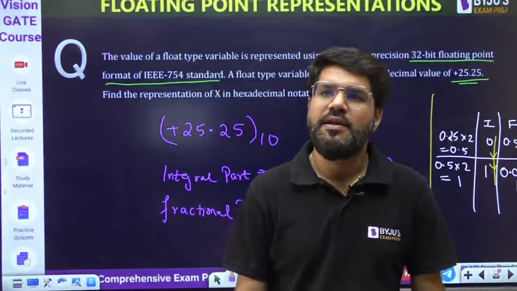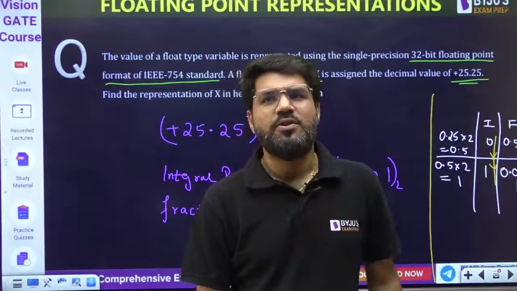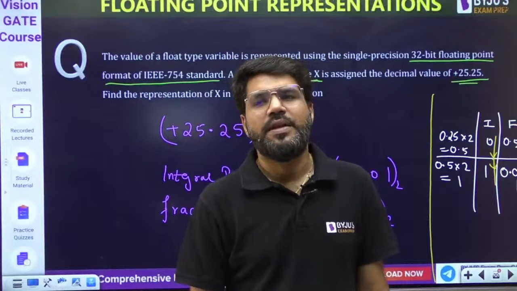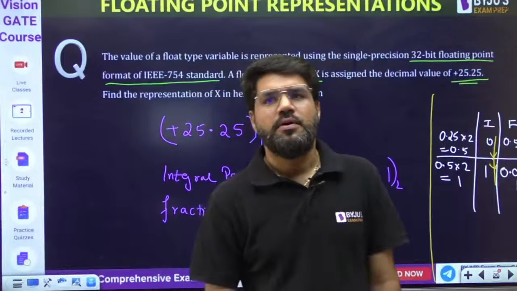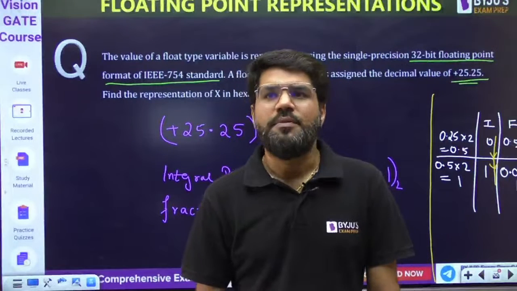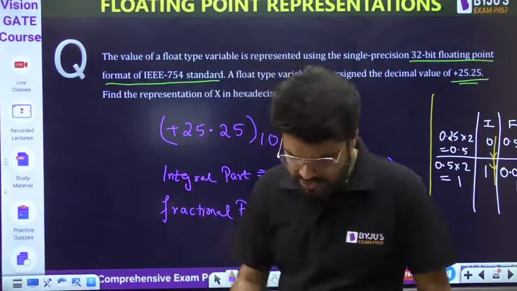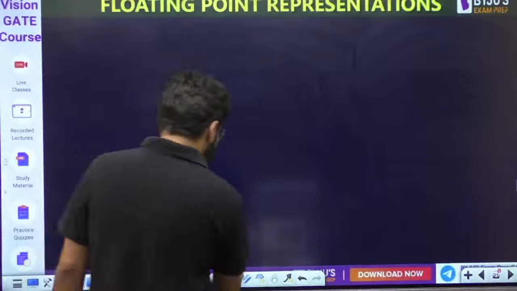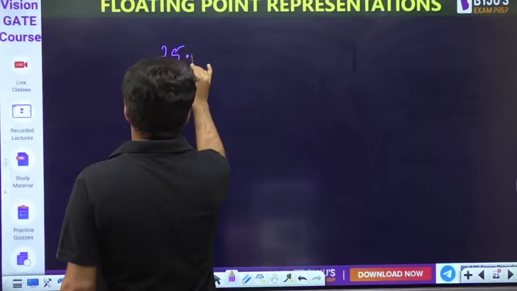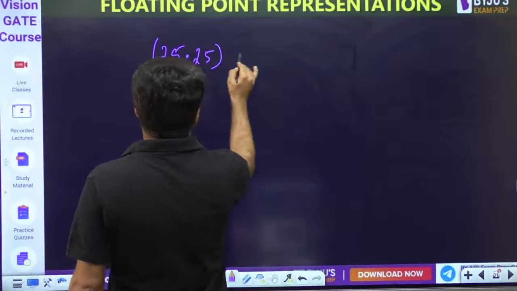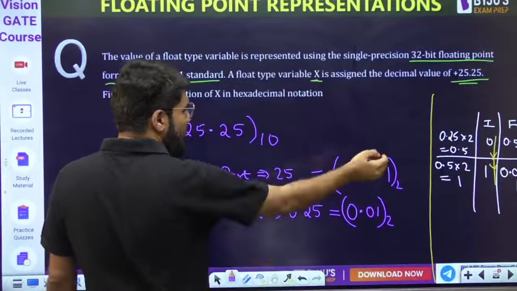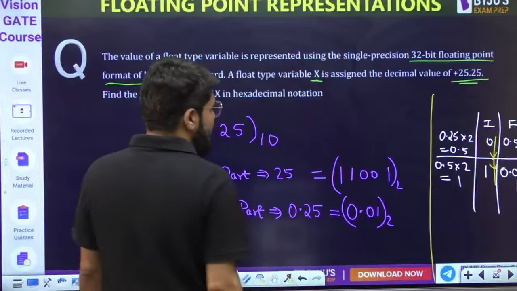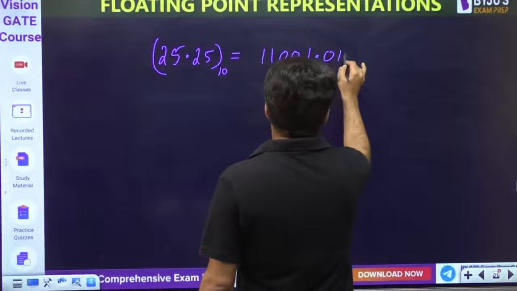There is nothing more in it, correct? This is simply 0.01 in binary. Now dear, what to do? If I want to represent the complete number 25.25 in binary, that is regular decimal to binary conversion. This is 11001.01 in binary.